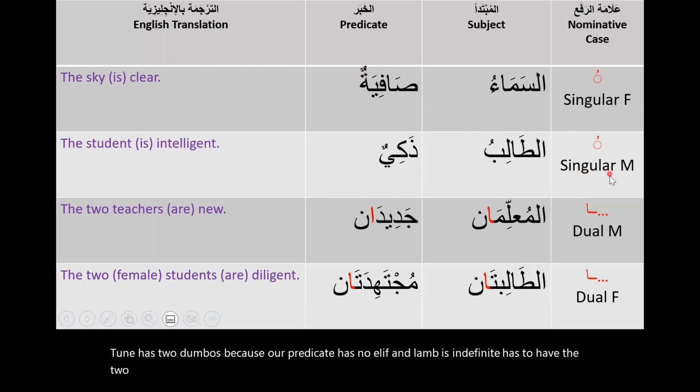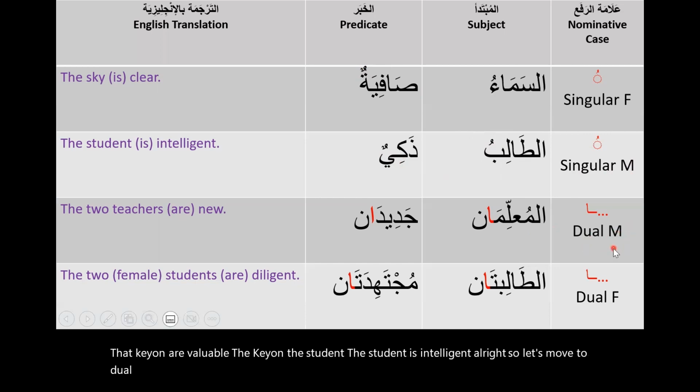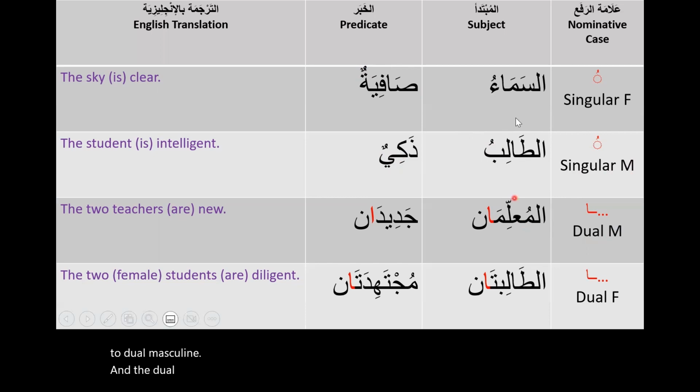Moving on to singular masculine. Also the singular masculine, the subject has a dhamma at the end. At-talibu dhakiyun. The student is intelligent. All right, so let's move to dual masculine. And the dual masculine, the nominative case for dual is alif.